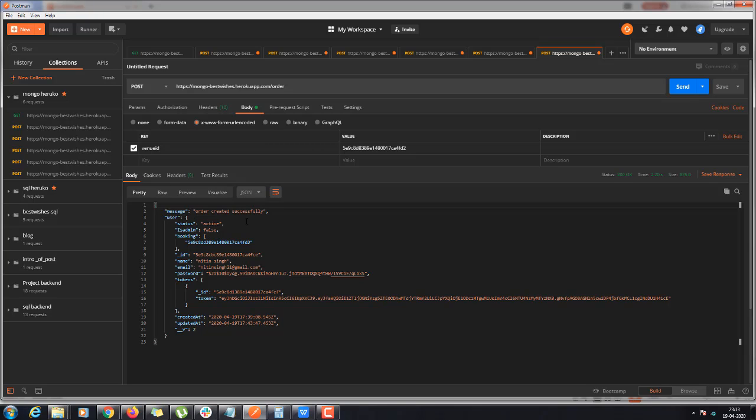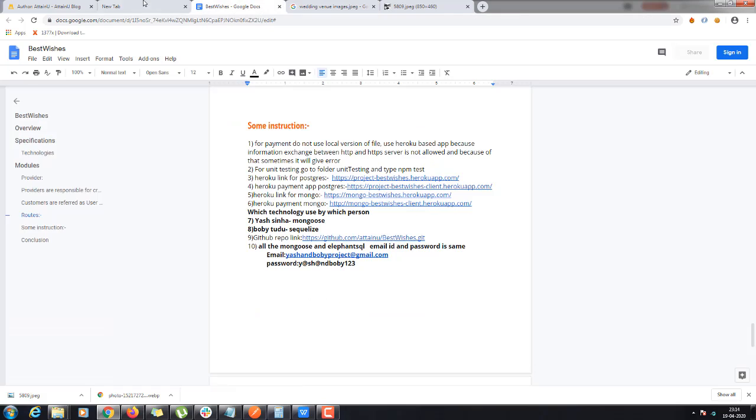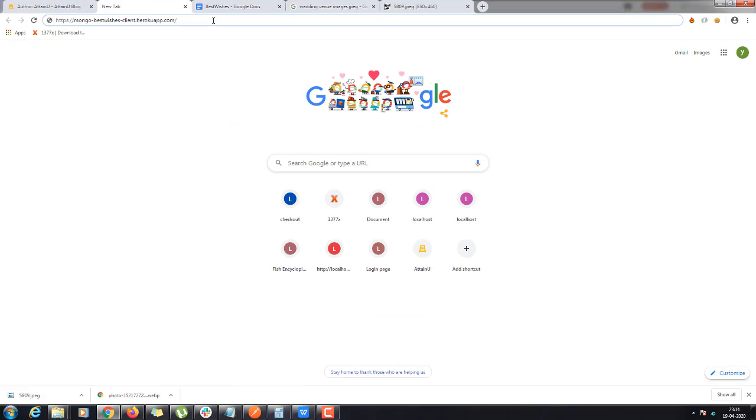Now to confirm this order, I have to log in as that particular user and make the payment successful. For that we will use Razorpay, and it's based on the front end. Because Razorpay couldn't run on Postman, we have to create a single page web application, one HTML page, so we can place that order successfully. I've also done this, and this is the URL of that.